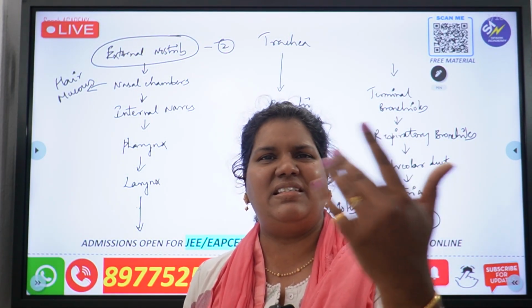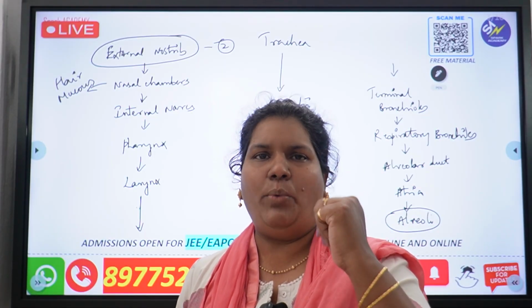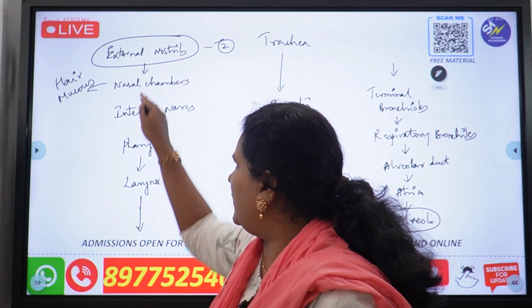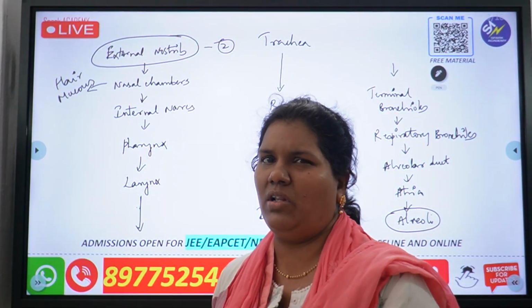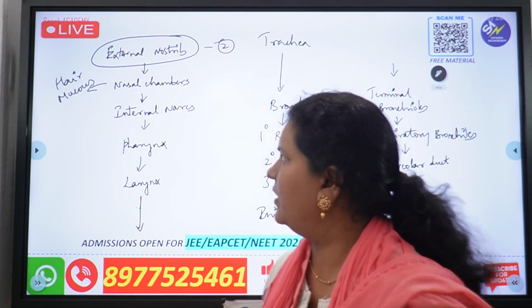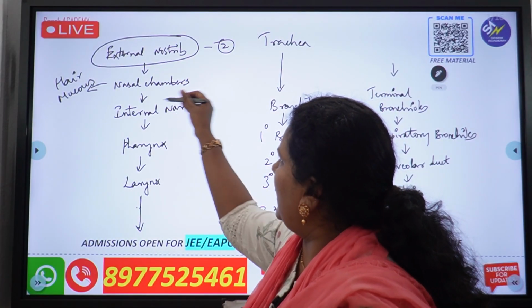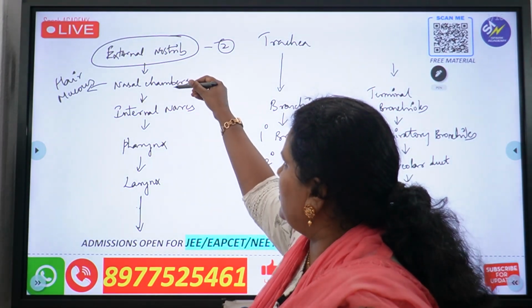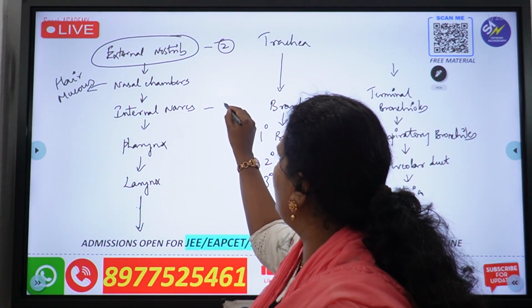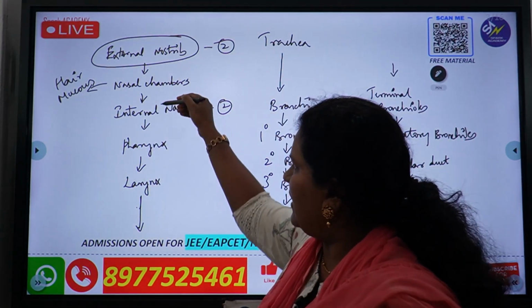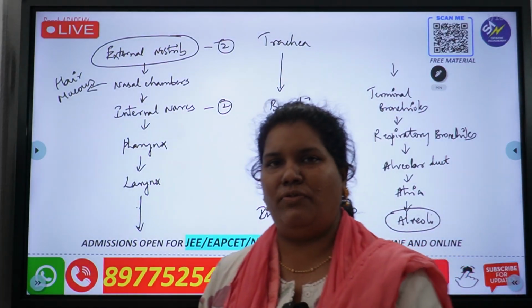You all know it. Mucus is a sticky liquid. You can see this sticky liquid lining the entire respiratory tract. It traps all the harmful material or dust. Then from here it enters the internal nares. After the nasal chamber there are two small openings. Here we see two small openings through which the air now enters the pharynx.